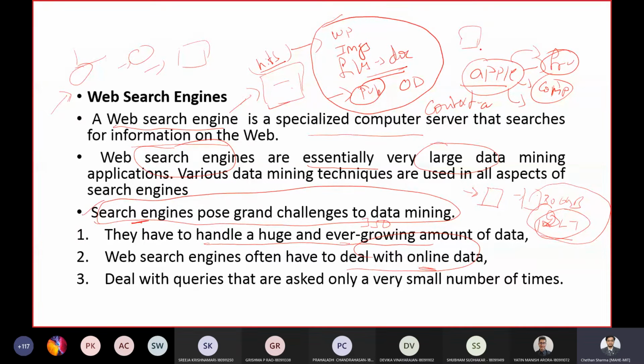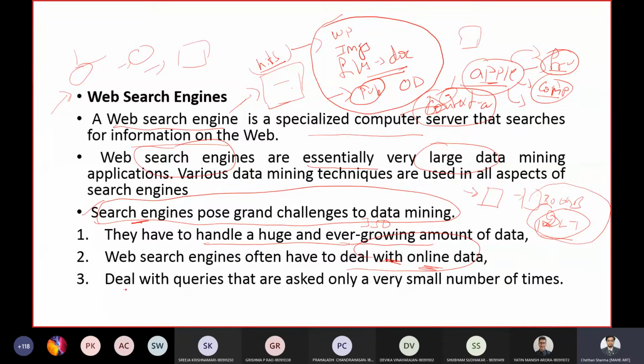Offline data is very limited, so it is very easy to assume the context, or to tell which context the user is talking about. But when the search engine has to deal with online data, it is very difficult to assume what exactly the user is trying to search for, and in which context. Apple, again, can be a fruit or a company. So context awareness comes into the picture when dealing with online data.